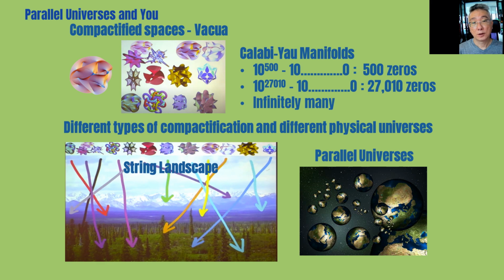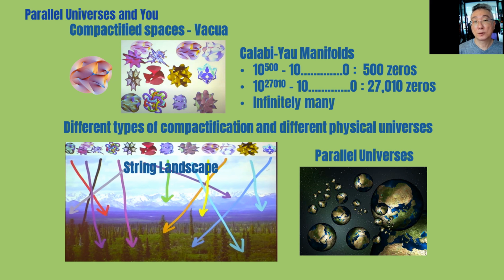This dilemma led to the concept or theory of string landscape, where it is said that different universes have different types of compactification. We happen to be at a particular one. This further led to the idea of parallel universes, where there are many universes that exist together at the same time. That is why Russian-American string theorist Andrei Linde said, "In string theory, parallel universes is a must."